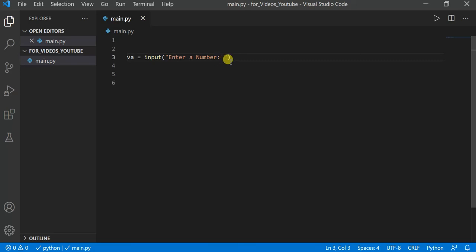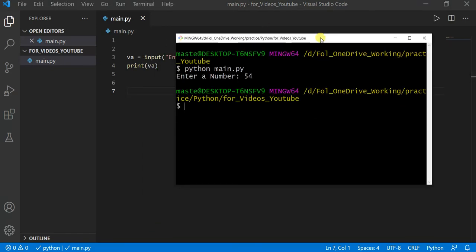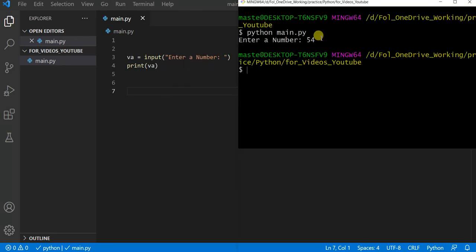So now what if I want to see the value of it? It's easy. If I say print like this, okay, let's save it, and then I'm going in here.